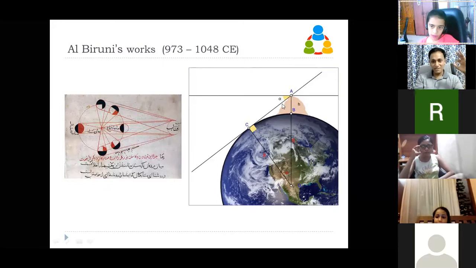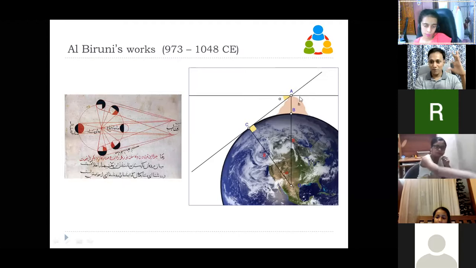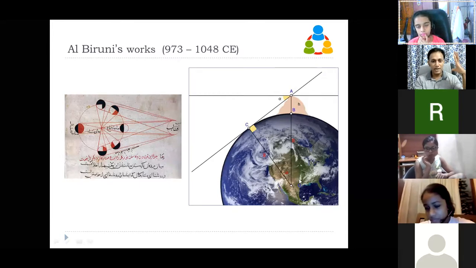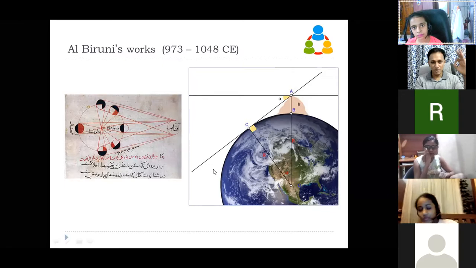And he calculates mathematically what is the height of this mountain. There are methods in trigonometry where you can calculate the height of a mountain. And from these two pieces of information, this height and this angle, he calculated the radius of Earth and then the diameter of Earth. Now, the mathematics of it, some of the students in 8th, 9th may not know.